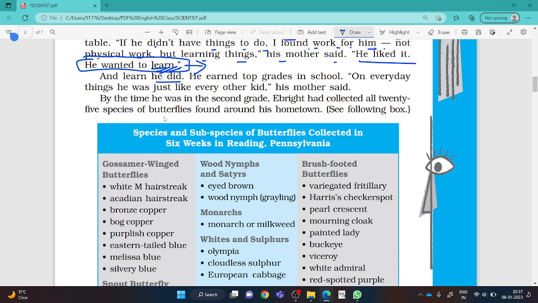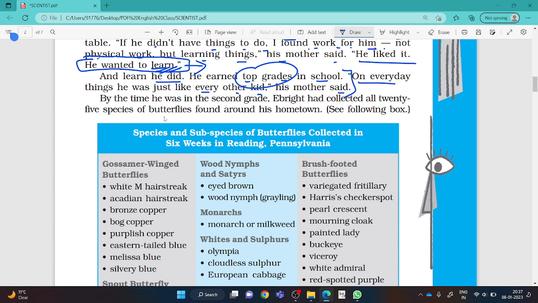And learn he did. He learned. Means he earned top grades in schools. He was a bright student since his childhood. On everyday things, he was just like every other kid, his mother said. Now, he was a bright child also since his childhood, a bright student also. He always got top grades in school, right?